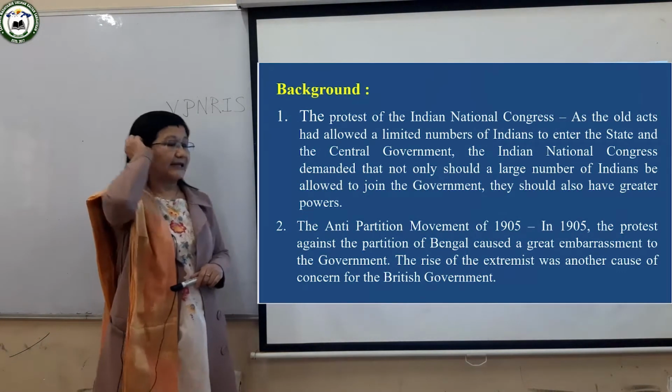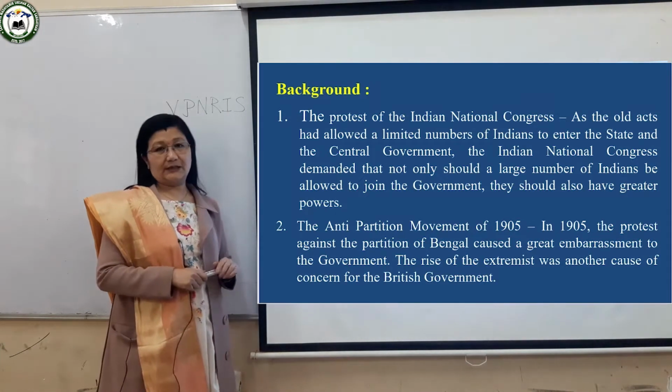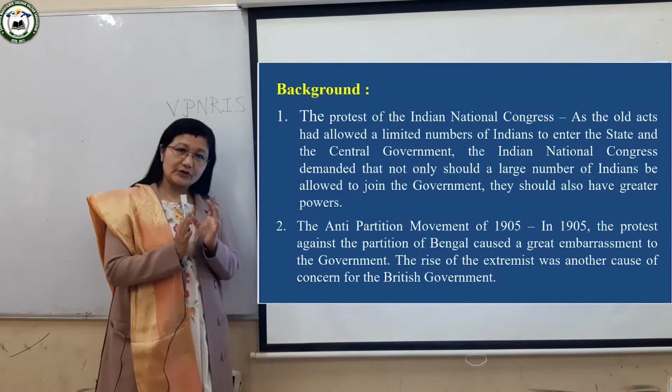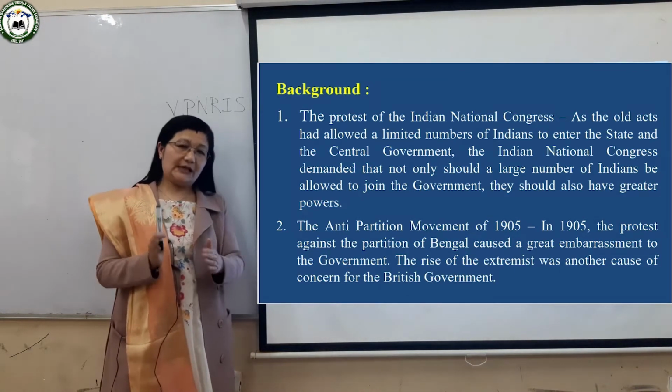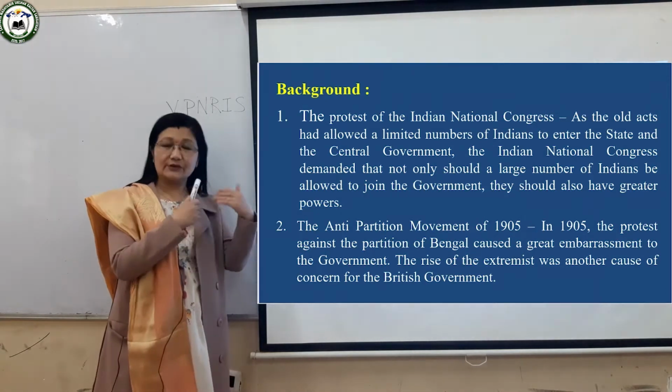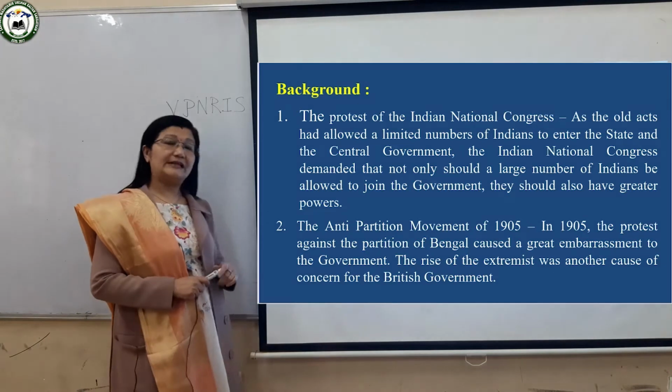And another thing is that in 1907, there was the Surat split. At that time, the members of the Congress divided into two groups, the moderates and the extremists. There was a rise of extremism. These extremists took up arms and wanted to fight against the British.